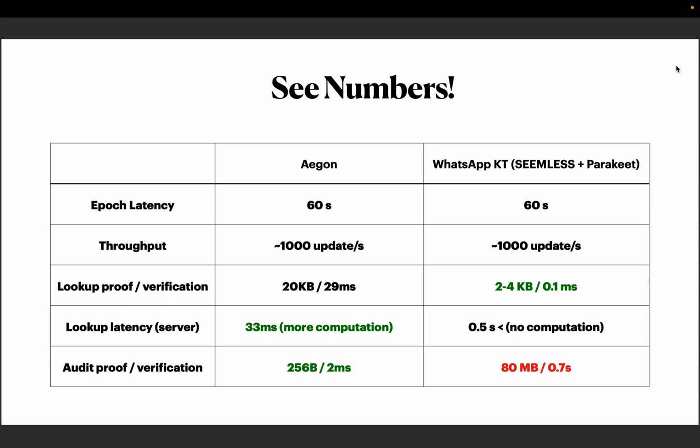However, the audit proof size for Agon is constant, whilst for WhatsApp it grows linearly with the number of updates happening in that epoch. Concretely, for Agon it's about 250 bytes, while for WhatsApp with this throughput it will be something like 80 megabytes, and can be verified in around a second.